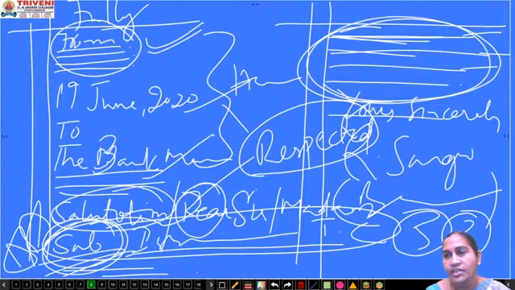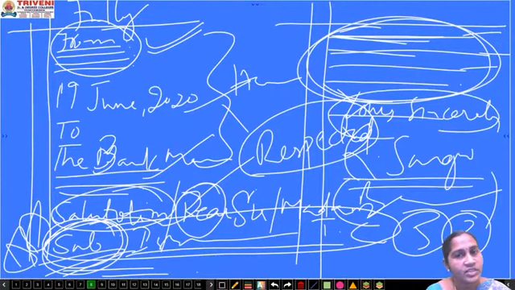After completing the body of the letter, when you feel that you have written everything, whatever you want to express, you have expressed very perfectly, then you can close your letter with a complimentary close. Then you can go with a signature. This is the format of a fully blocked format, and you have seen everything is written towards the left side, left corner.